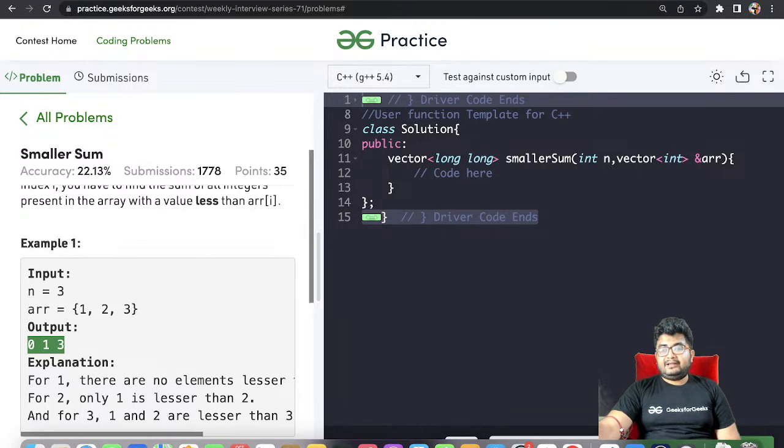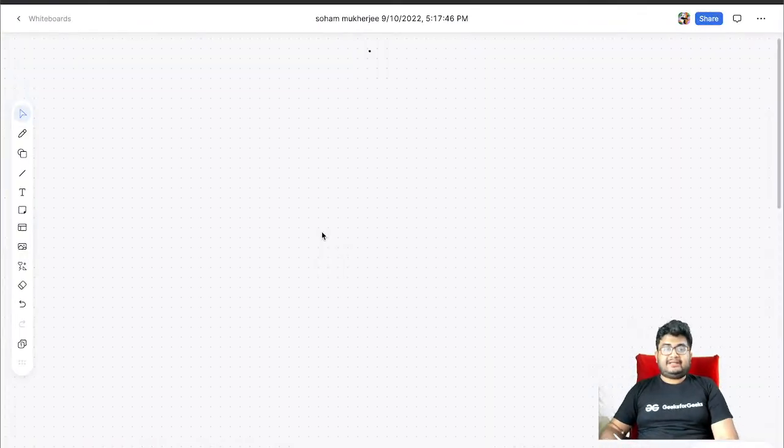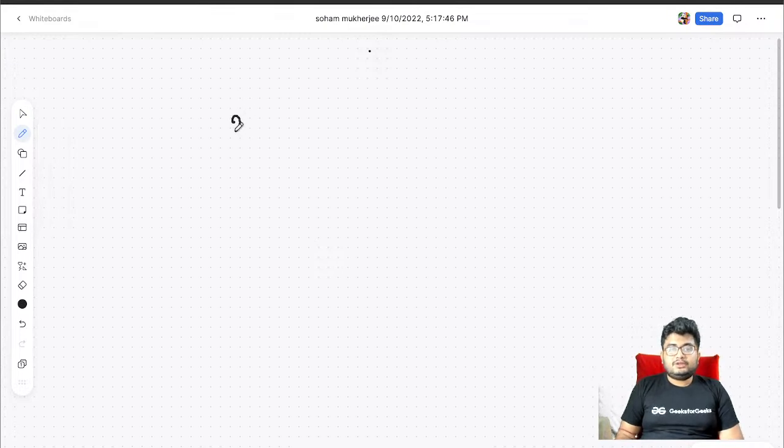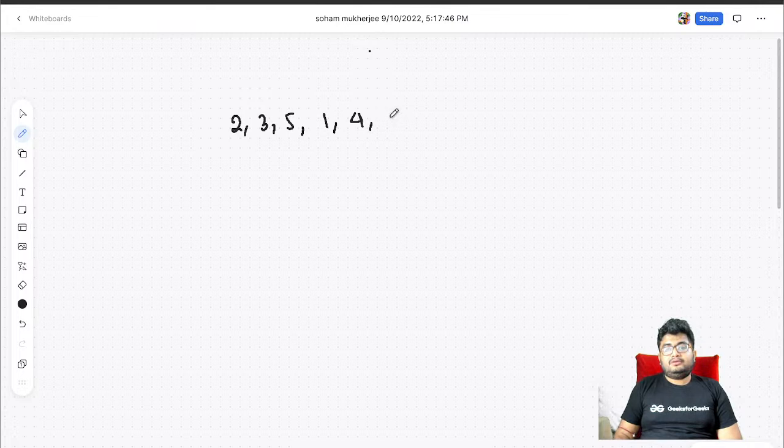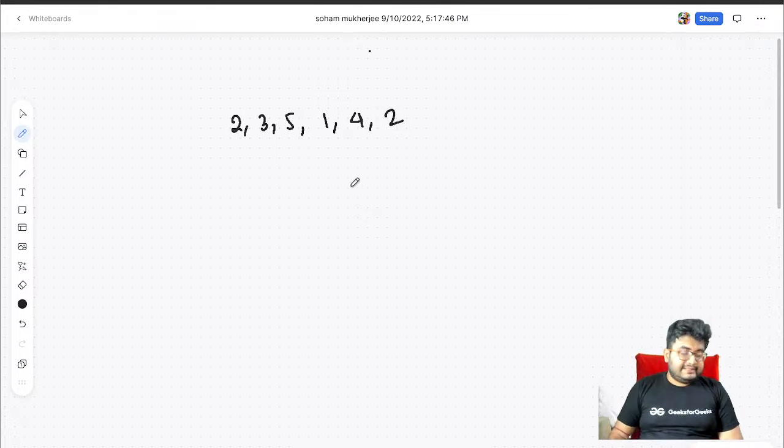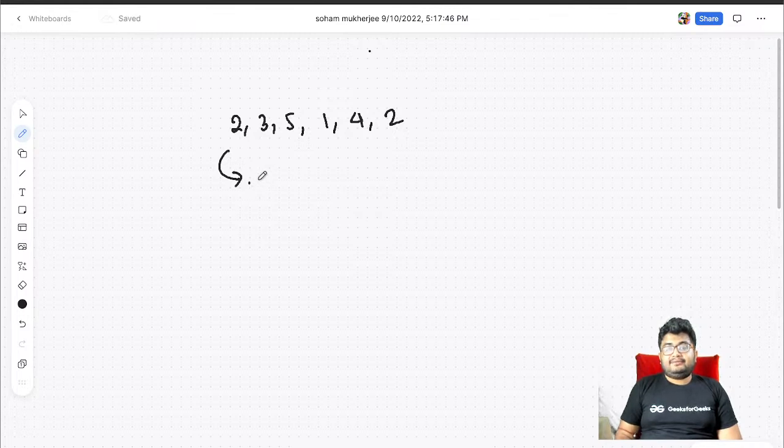So let's quickly take an example to understand this better. Let's say you have 2, 3, 5, 1, 4, 2. In this case, you will sort the array. So 1, 2, 2, 3, 4, 5. After that you will find the prefix sum.